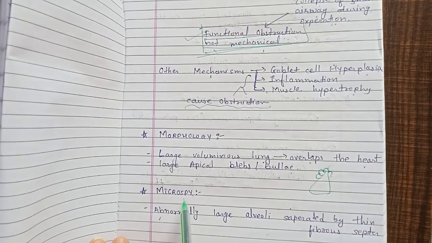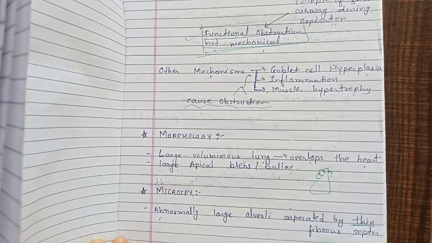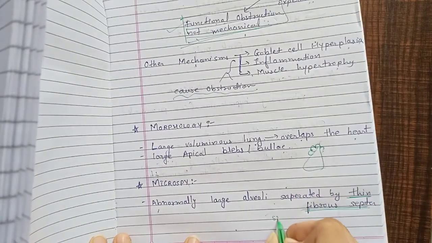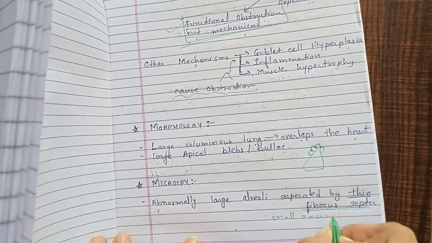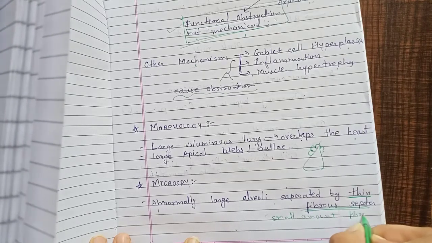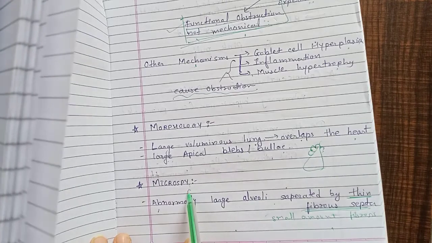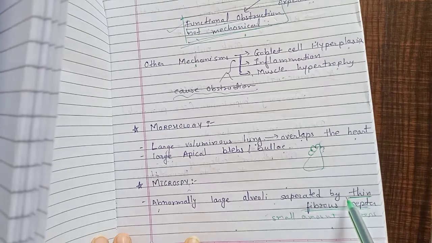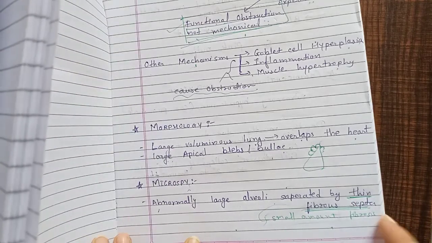Now microscopy. In the microscopy there are abnormally large alveoli separated by thin fibrous septa. You will also find a small amount of fibrosis.